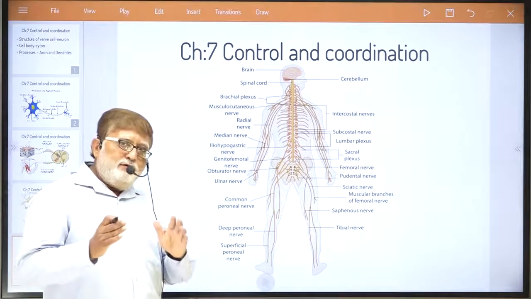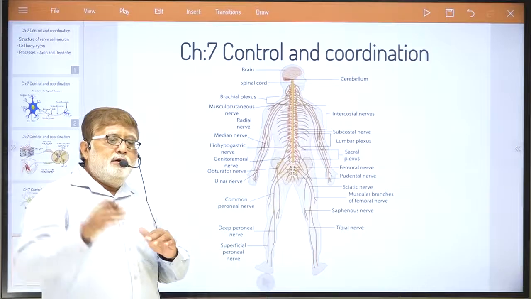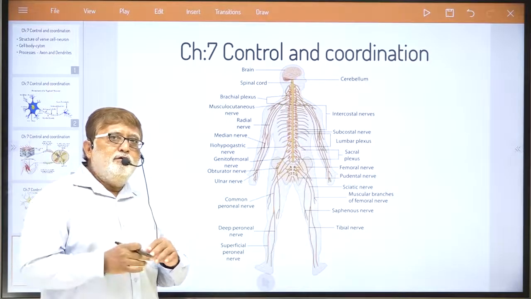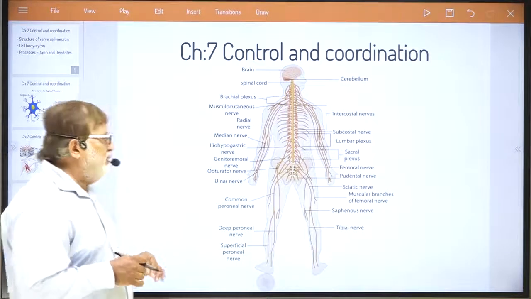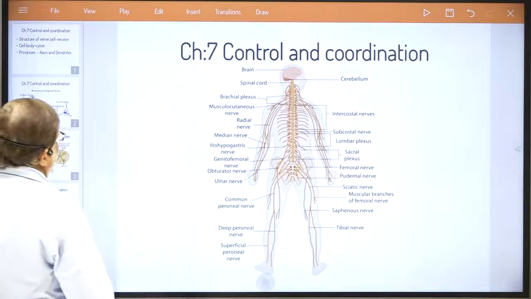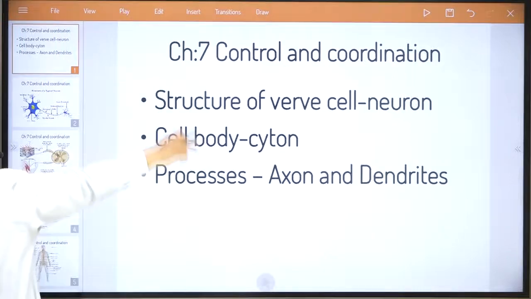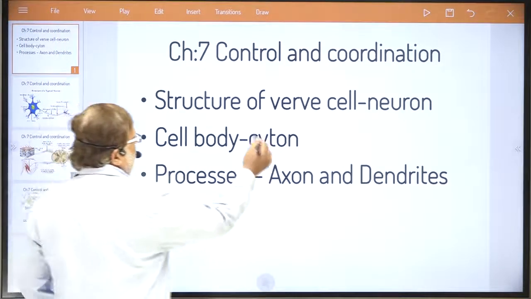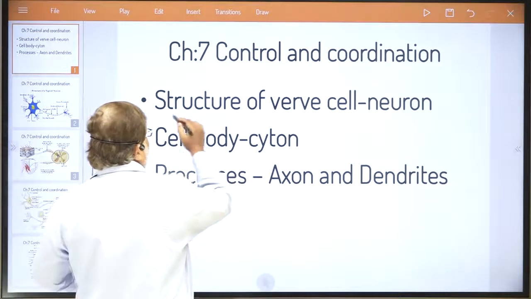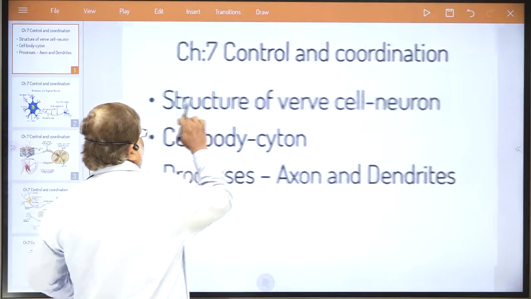But that is just to make you understand why you are studying the structure of the nerve cell. Ultimately, in homework, you have to write only one short note, that is, explain the structure of the nerve cell or neuron. This is your homework, dear student.